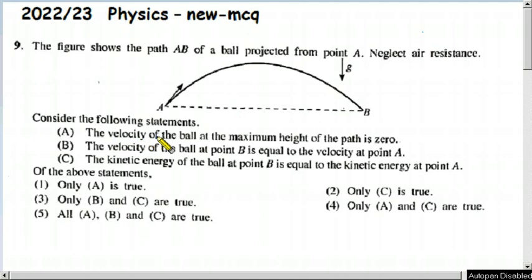Capital A, the velocity of the ball at the maximum height of the path is 0. Capital B, the velocity of the ball at point B is equal to the velocity at point A. C, the kinetic energy of the ball at point B is equal to the kinetic energy at point A. Of the above statements, only A is true, only C is true, only B and C are true, only A and C are true, all A, B and C are true.